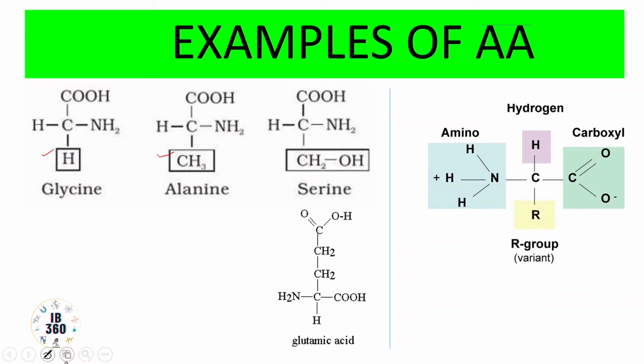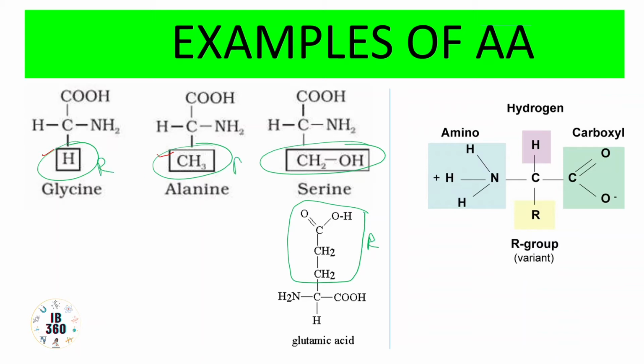So here this is the alkyl group, here this is the alkyl group, and in glutamic acid this is the R group. In every amino acid the R group is different, and that is what makes each of them singular, different from each other. The rest is the same: an alpha carbon with 4 valency, a carboxyl group, an amino group, and a hydrogen atom to fulfill its 4th valency. The rest part is the same.